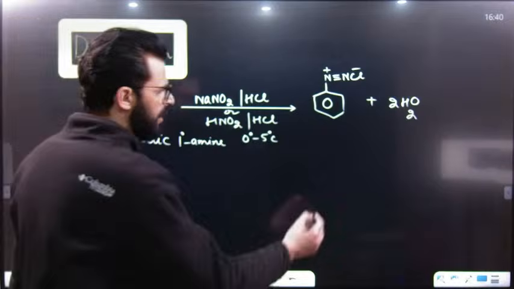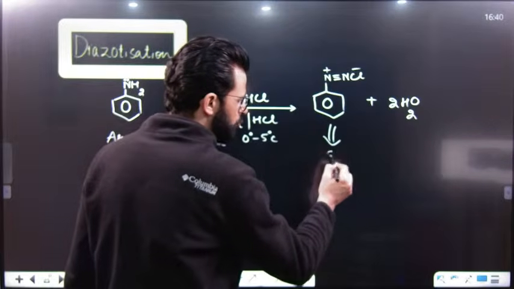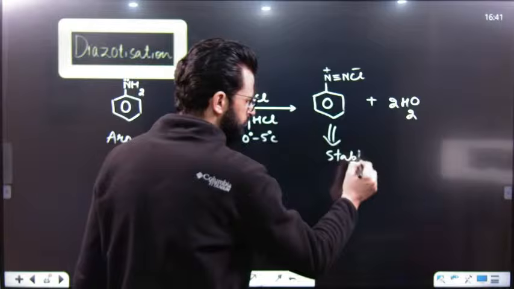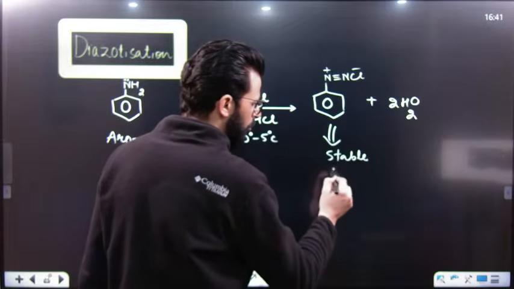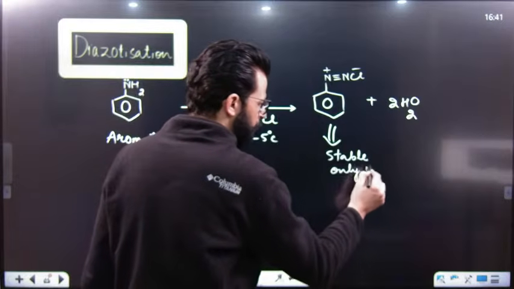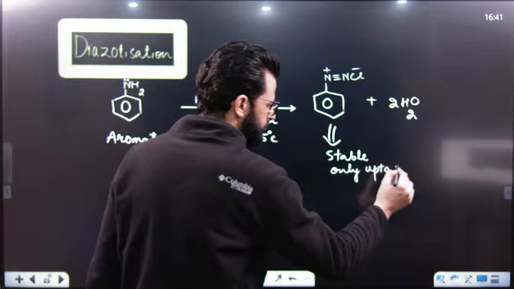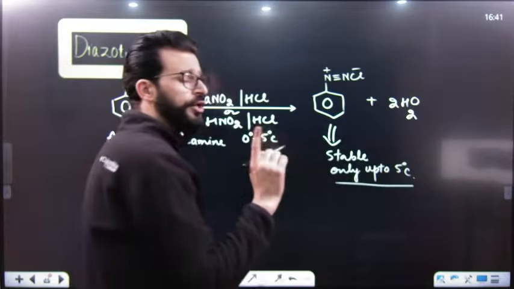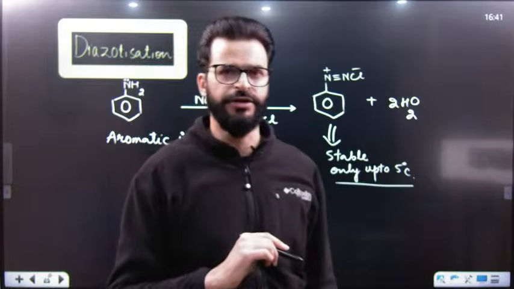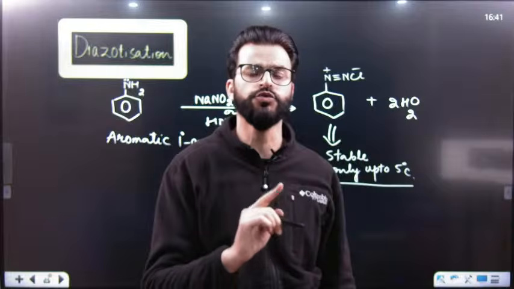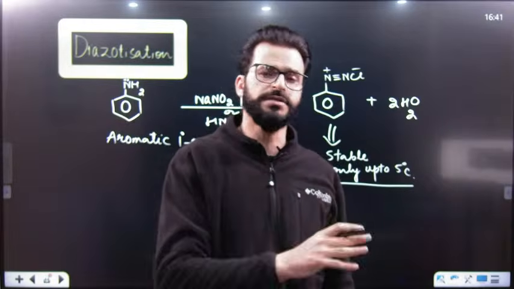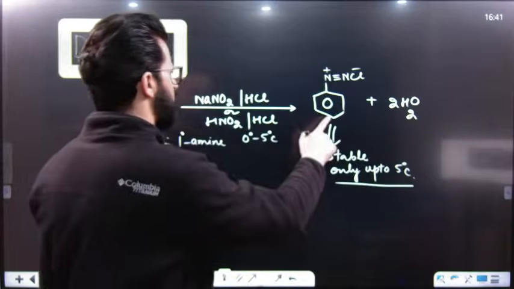But remember, this benzene diazonium salt is stable only up to 5 degrees Celsius, that means 298 Kelvin. If the temperature is more than 298 Kelvin, it is not stable.